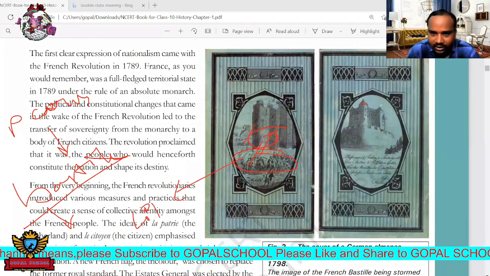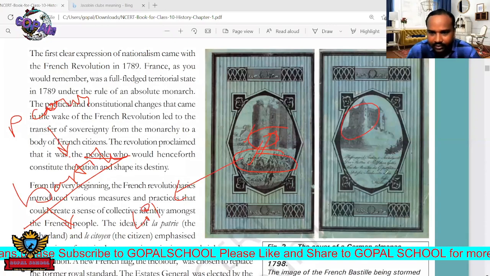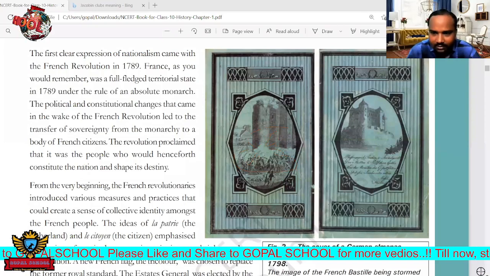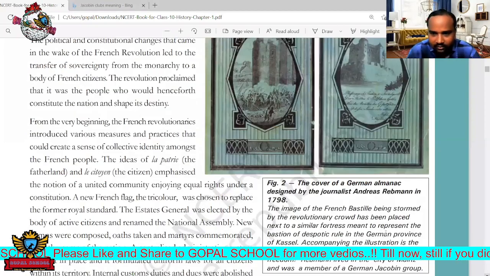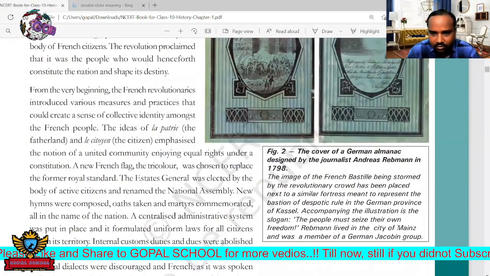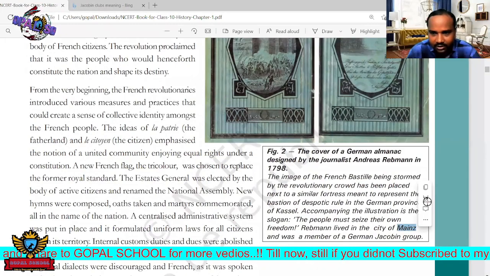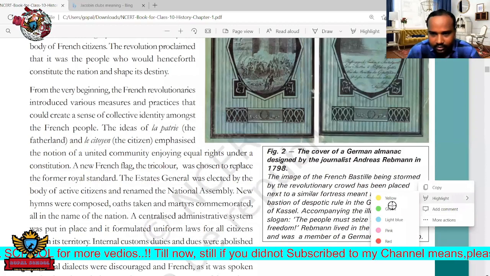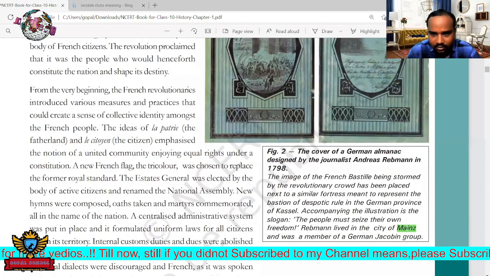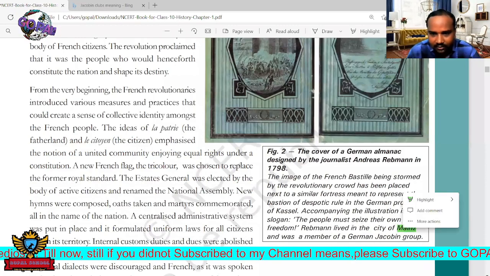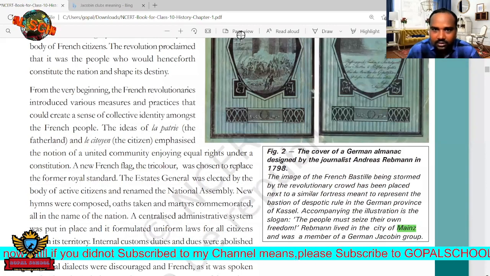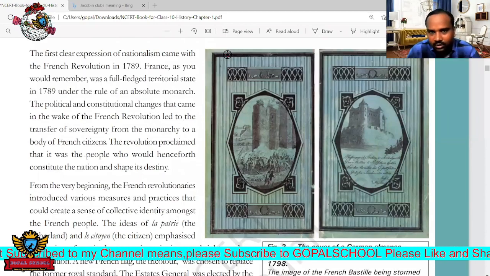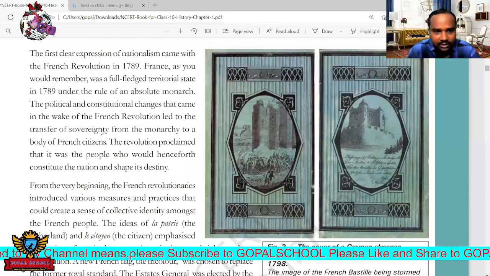Now here Germany is there. This is Germany, and in Germany one place is there. What is the name of the place? Here it is given, its name is Mainz. Okay, Mainz is the name of the place. So they also want to get this liberty.